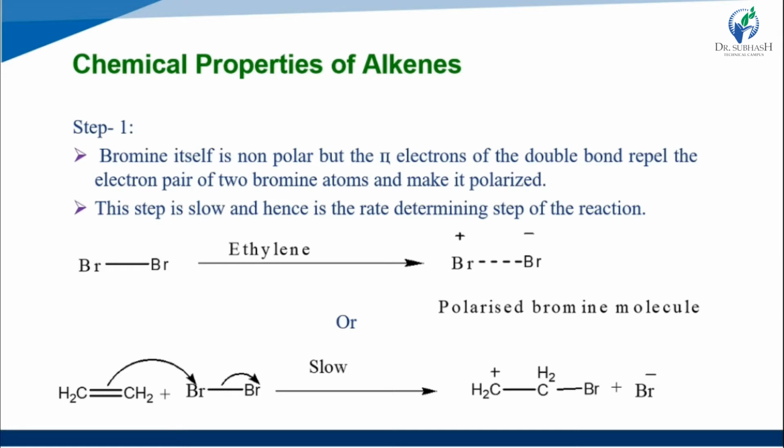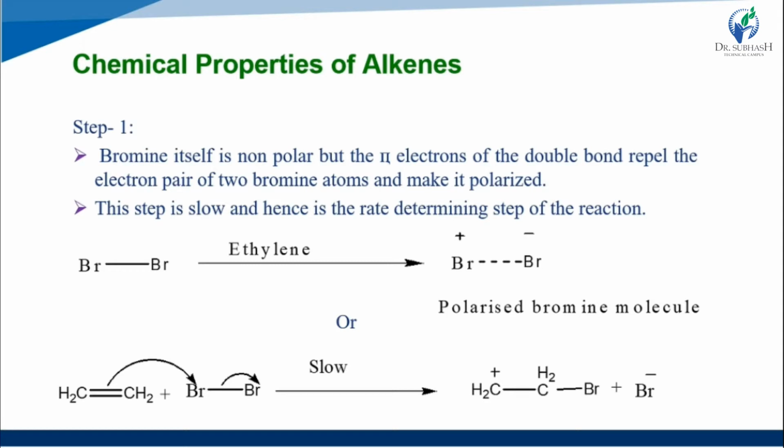This step, where bromine makes a carbocation, is slow. Bromine interacts with ethylene and is converted into a polarized bromine molecule, because it now has a charge. At first the non-polar bromine does not have any charge, and after the reaction with ethylene, bromine has a charge.